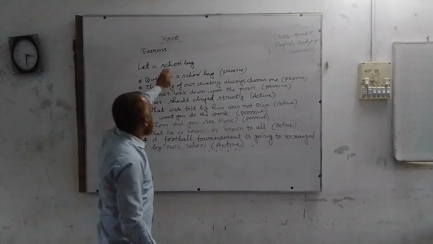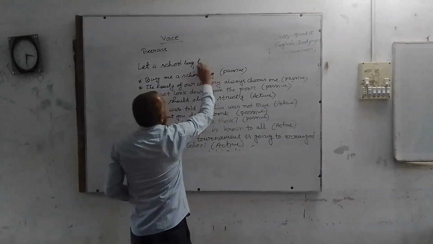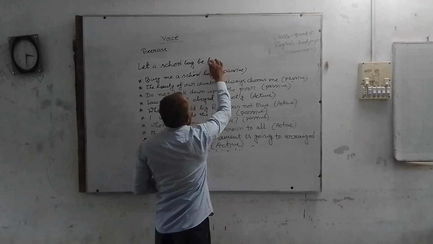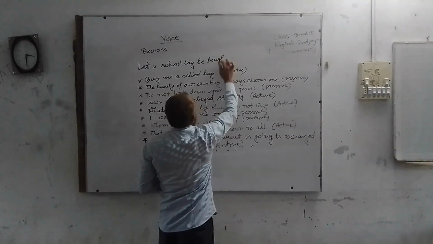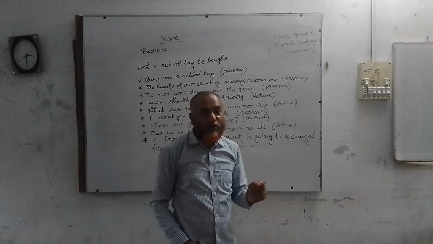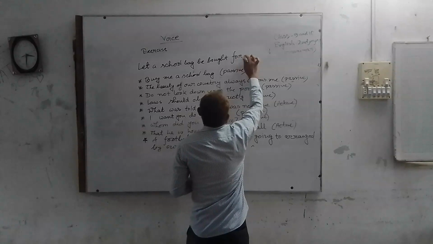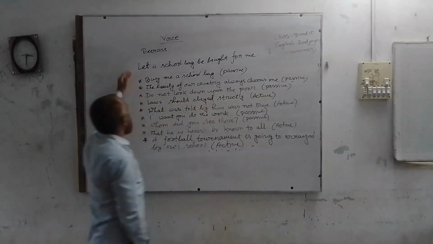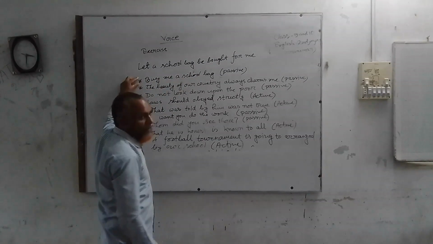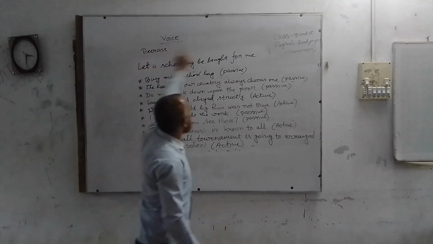And you know, after the object in an imperative sentence, you should use be. Then the past participle form of the main verb. Then it should be bought for me. So you have to write for me. In this way, when you find such kind of example, you should change it into passive in this way.